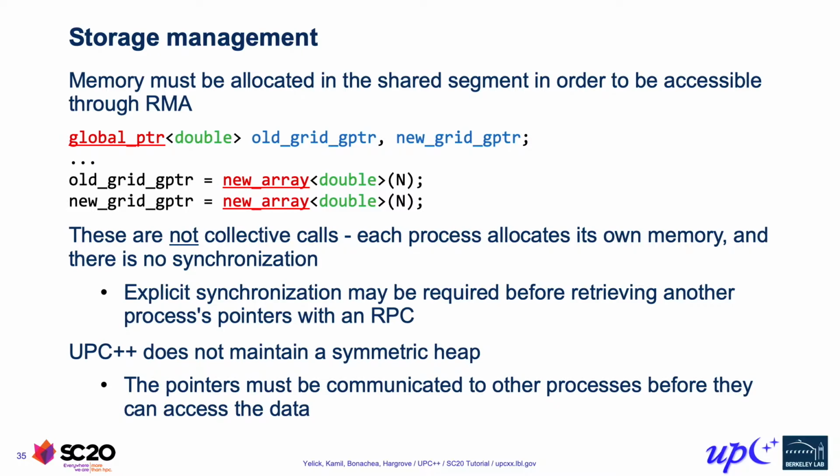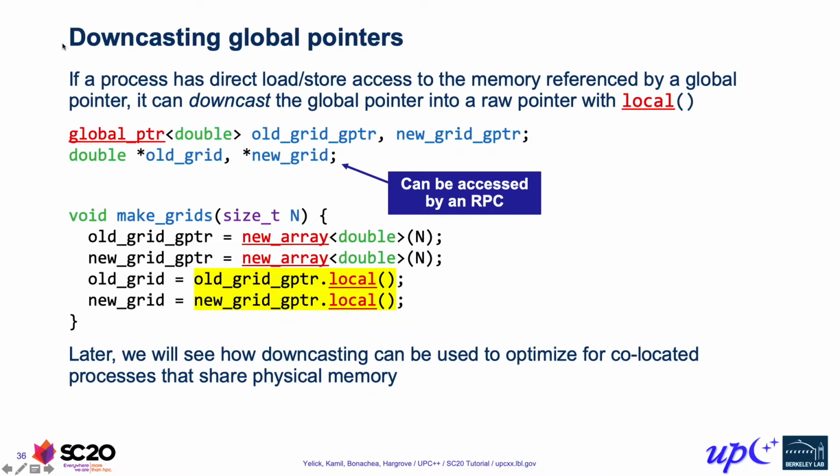For something that lives in memory that we can directly address, what we want to do instead is convert it to a local pointer and then use the standard C++ dereference operator to access that memory. So we refer to this as downcasting. We downcast a global pointer down to a local pointer, and the way that we do that is with the local member function on a global pointer. And this is only valid if the calling process actually has load store access to the underlying memory.